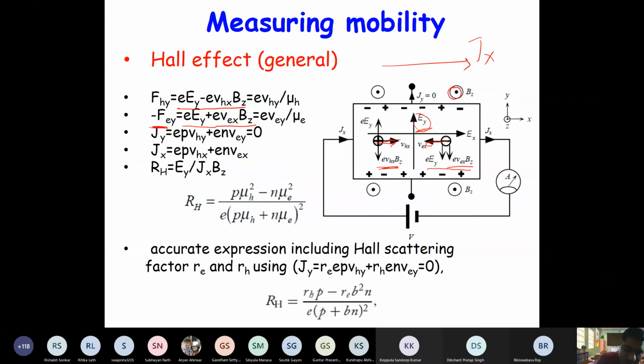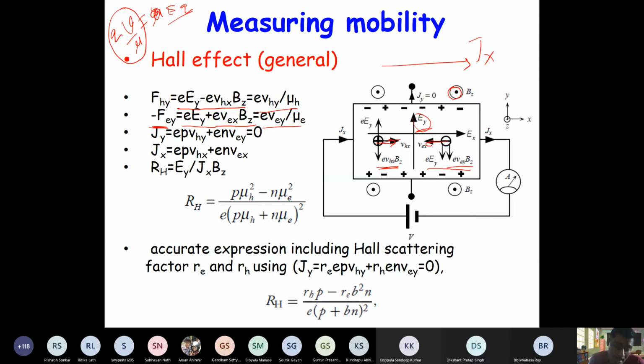And you can now recall V is equal to mu times E, or you can write E is equal to V by mu, right? So force is Q times E, so you can write force is QV by mu. You can also write like this. So this is what is written here. These forces are equated to QV by mu, correct?